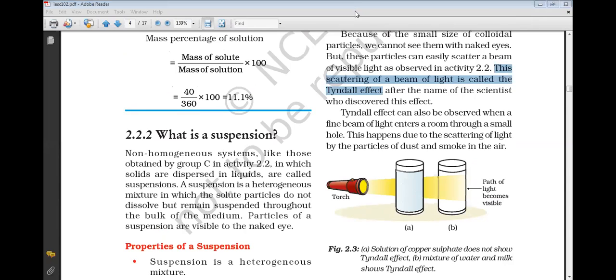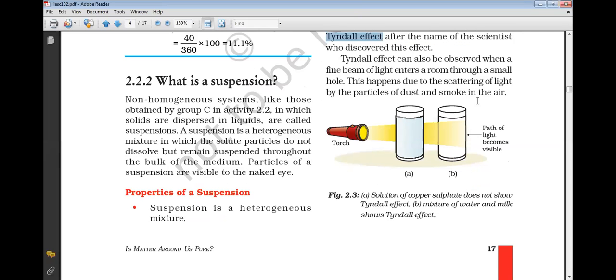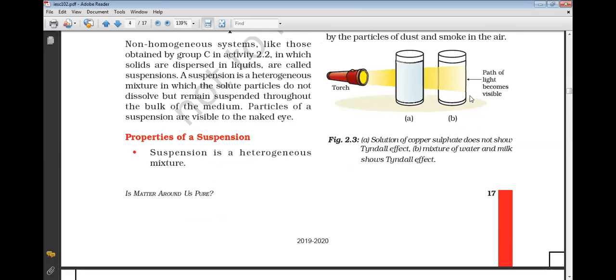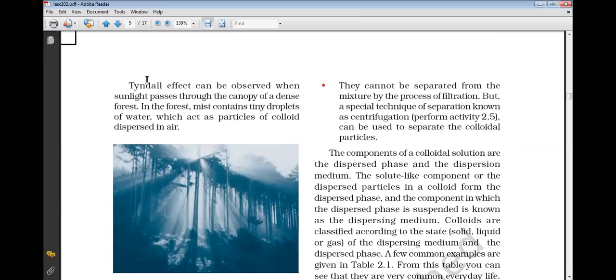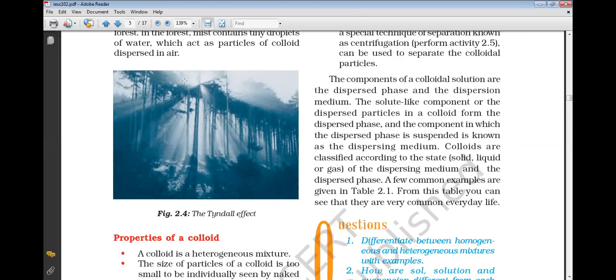The Tyndall effect can also be observed when a fine beam of light enters a room through a small hole. I was giving you an example earlier. This happens due to scattering of light by the particles of dust and smoke in the air. The Tyndall effect can be observed when sunlight passes through the canopy of a dense forest. In the forest, mist contains tiny droplets of water which act as particles of colloid dispersed in air.